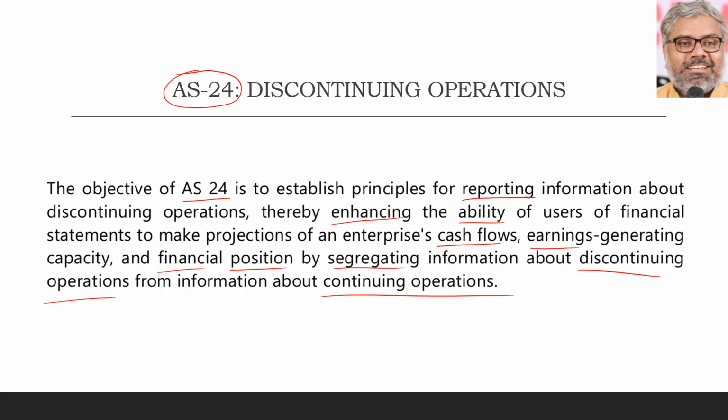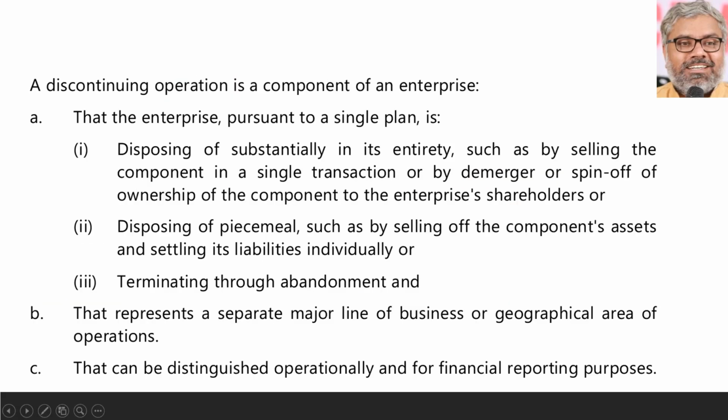That is the objective of AS 24, which ultimately focuses on the reporting aspects of discontinuing operations related to an organization, thereby enhancing the ability of the users to understand the financial position of the organization in a better manner. And how does it achieve it? By segregating the information about continuing operations from the information about discontinuing operations. That is the objective of Accounting Standard 24.